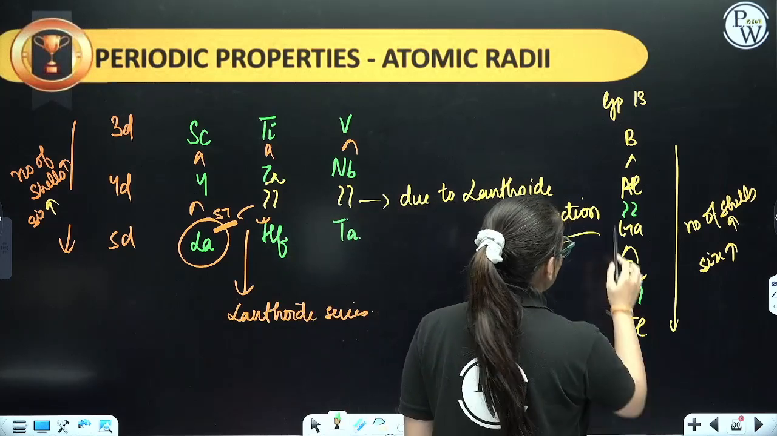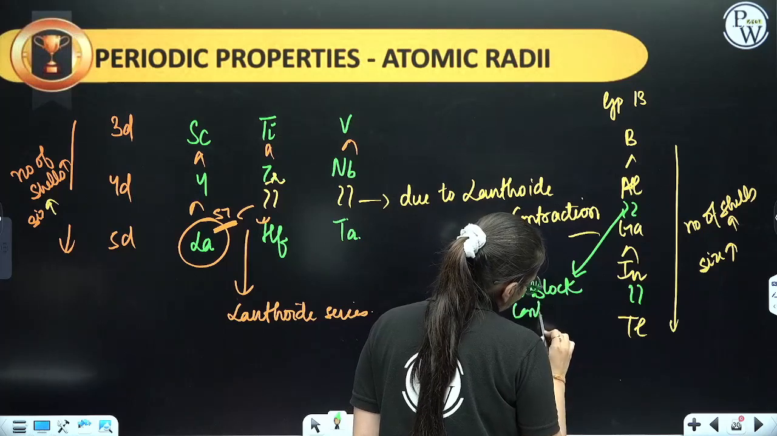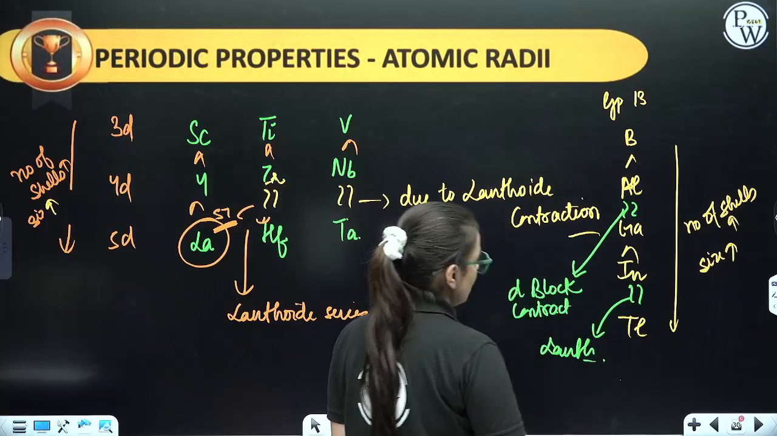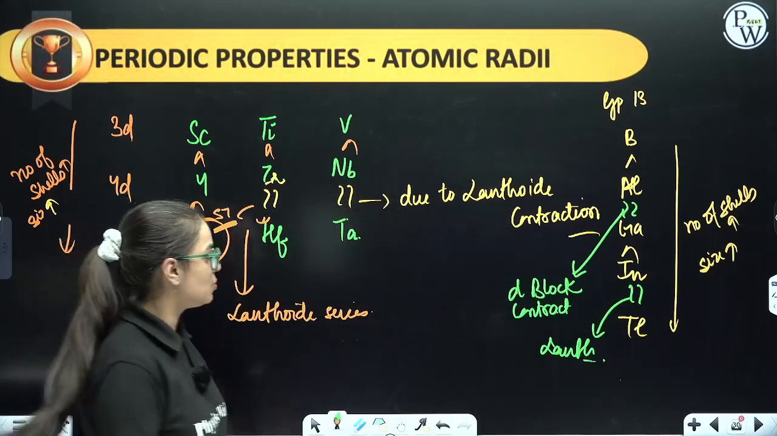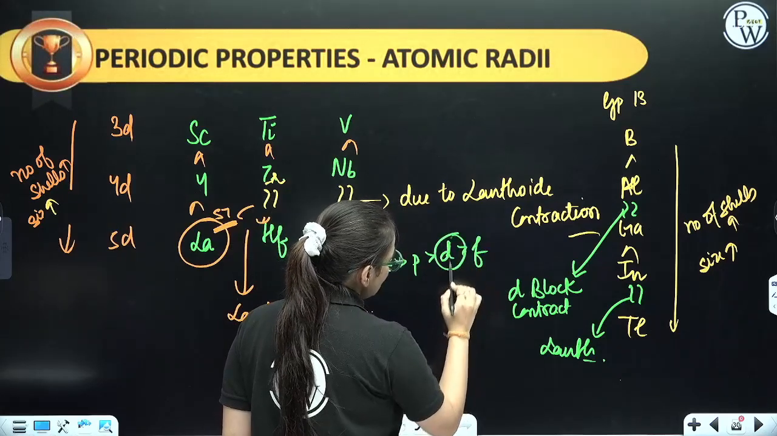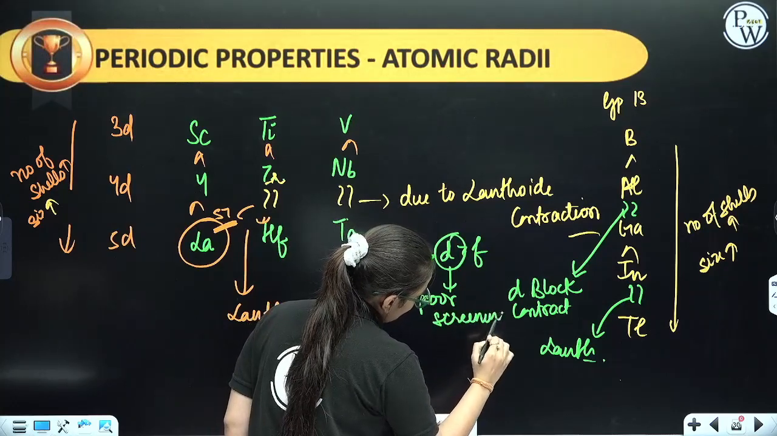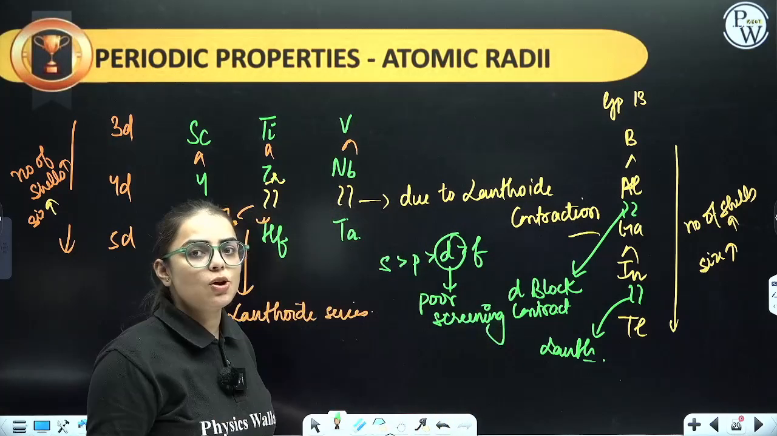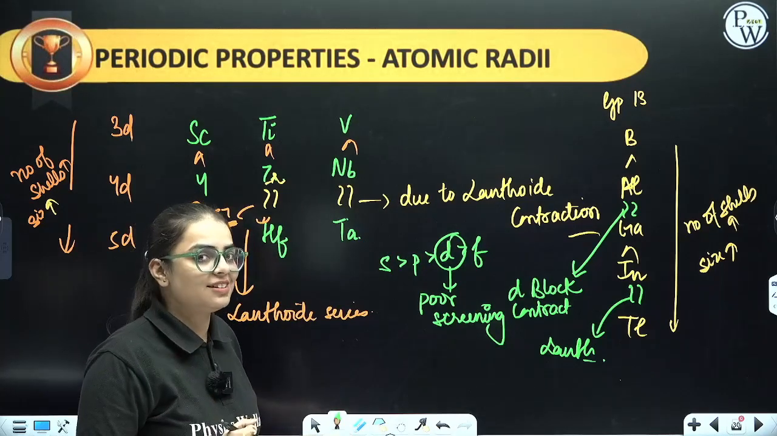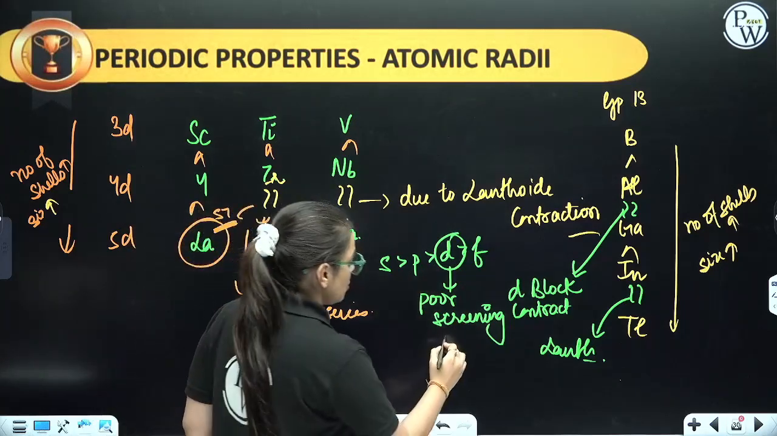See, students, now what happened? In aluminium and gallium, D block contraction occurs, and over here lanthanoid contraction takes place. Now why does this happen? We know that S has good screening, then P, then D and then F. D orbital has poor shielding or poor screening effect. If it is poor screening, that means the orbitals are not protecting the inner electrons. If they are not protecting it, electrons will come inside, and size will decrease.